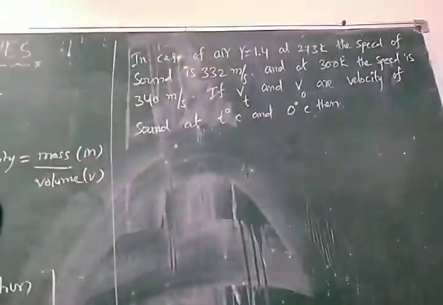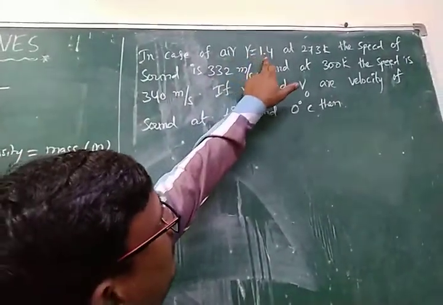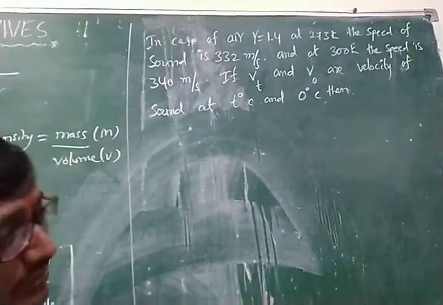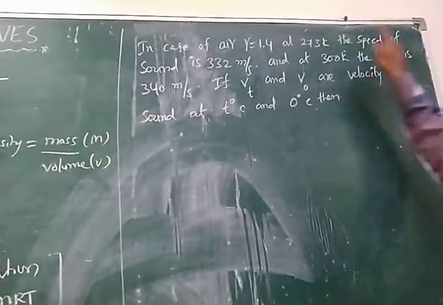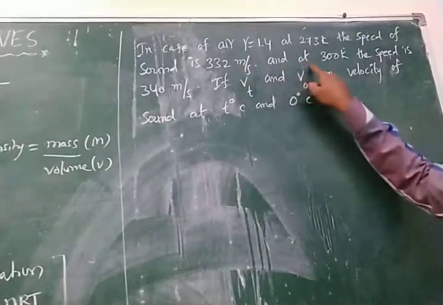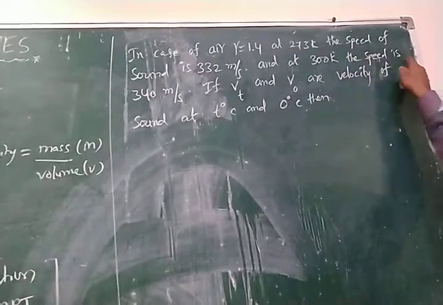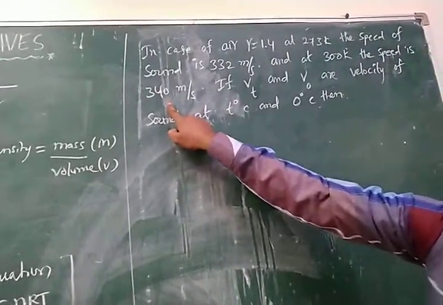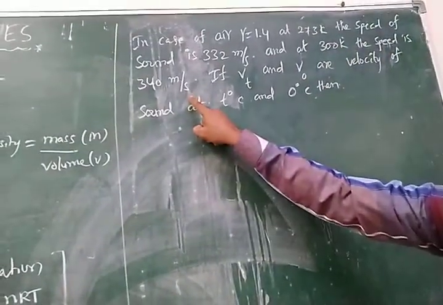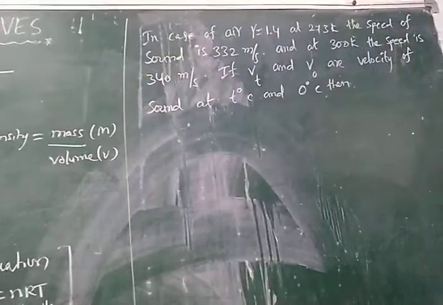See here, the continuation. In case of air, gamma is equal to 1.4, and at a temperature of 273 Kelvin, the speed of sound is 332 meters per second. And at 300 Kelvin, for example, the temperature is increasing and the speed is 340 meters per second. Observe here that when temperature is increasing, speed is also increasing, because the speed is directly proportional to the temperature.